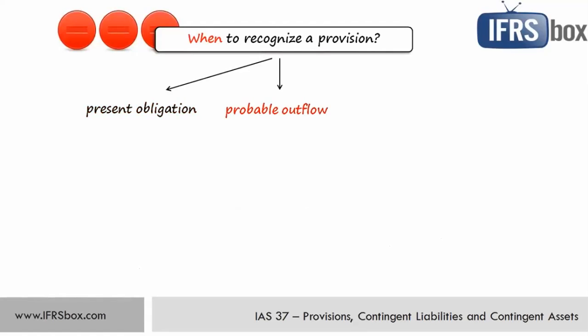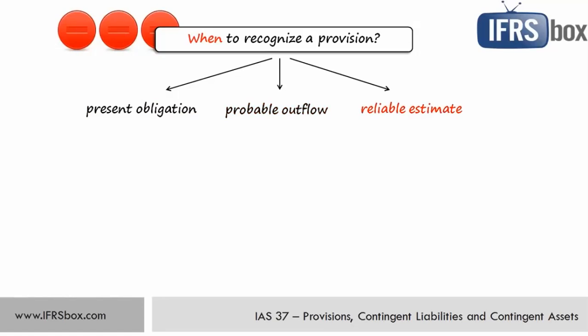Well, this is the higher probability of having to pay than not having to pay. In numerical expressions, more than 50%. When probability is less than 50%, in other words, it means that the outflow is just possible, and then the company would probably disclose just the contingent liability, or even nothing if the probability of outflow is remote. Number three, there must be a reliable estimate of the outflow of economic benefits that is required to settle the obligation. In extremely rare cases, when no reliable estimate can be made, a liability exists, but it cannot be recognized.